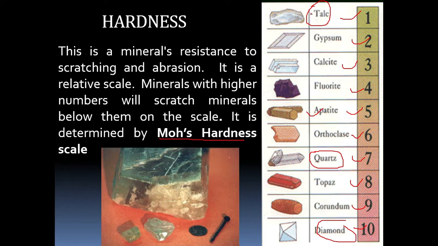Suppose you have taken orthoclase, that is known hardness 6, and scratched on the unknown mineral. It is powdering, the orthoclase is powdering. And if you take the next mineral, that is 7th mineral, quartz, and this quartz is scratching this unknown mineral, that means the hardness is between 6 and 7, that may be 6.5. So like this you can find out the hardness of any mineral.